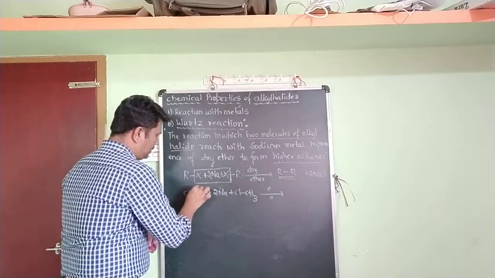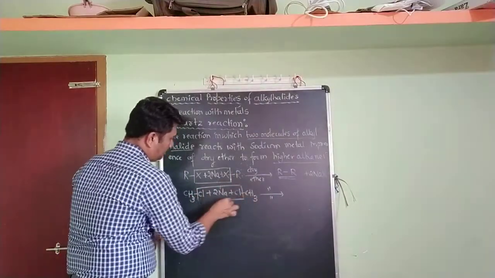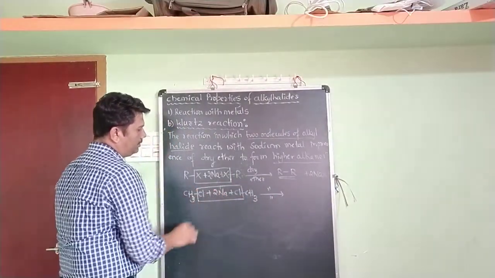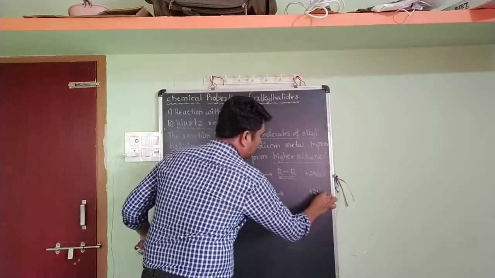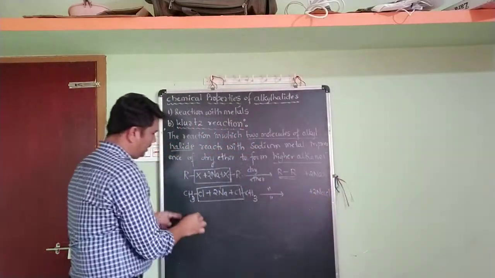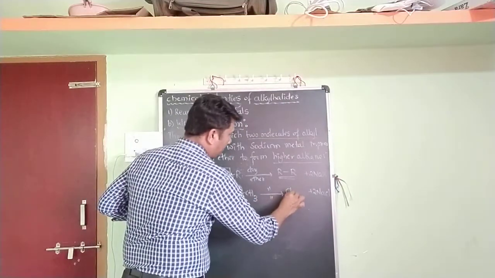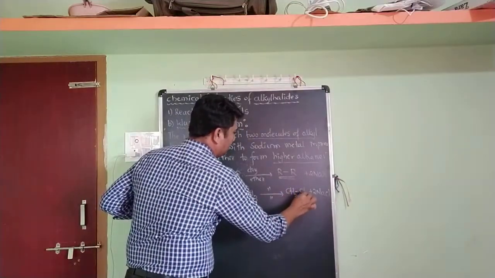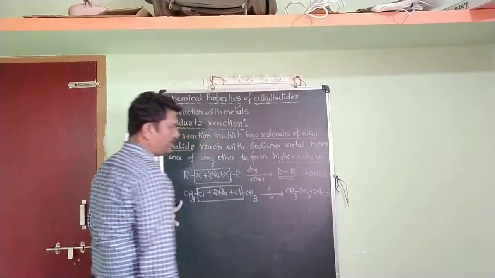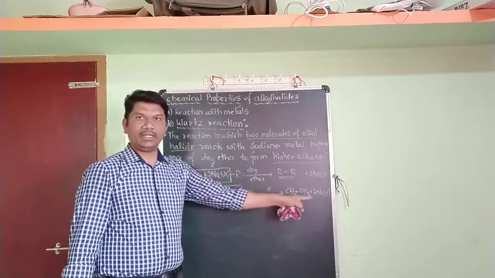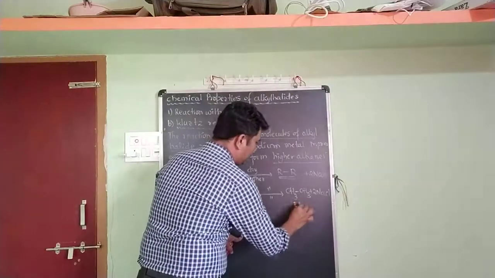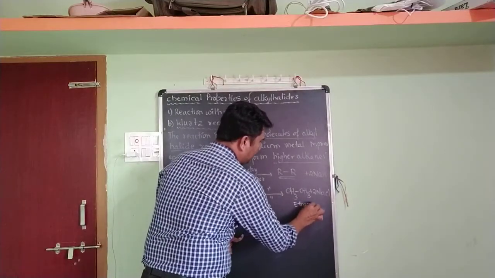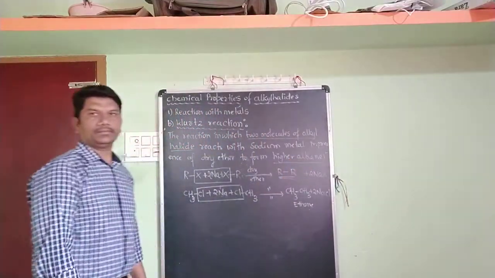See here, the Cl and this Cl are removed by sodium, so it becomes 2NaCl, and the remaining is CH3-CH3. CH3-CH3 means 2 carbon atoms, so it is called ethane. Ethane is your higher alkane.